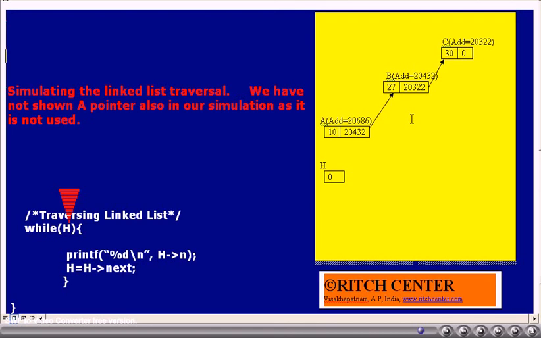Like that we have traversed from the topmost node of the linked list to the bottommost node, and we have simply printed the data members of each node. Really we can do any other operation instead of only simply printing. We can do some other operations also on these nodes, and this is called a traversal of the linked list.